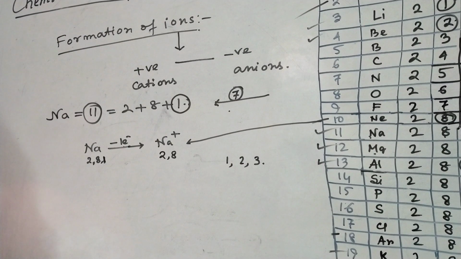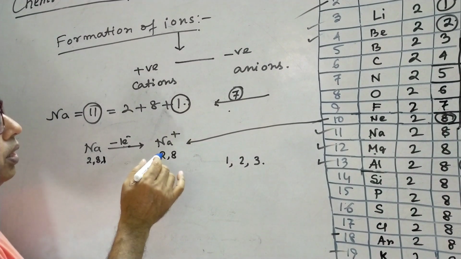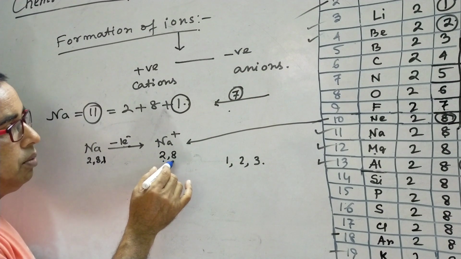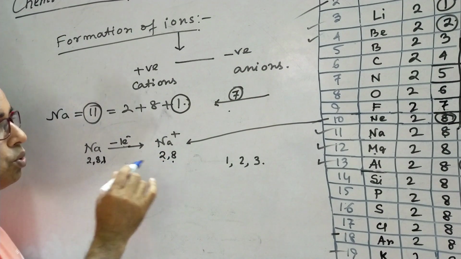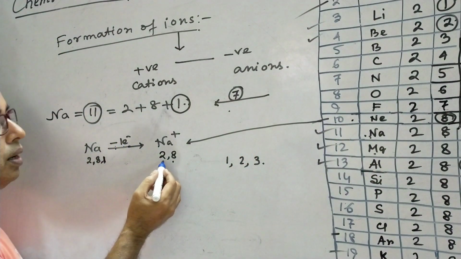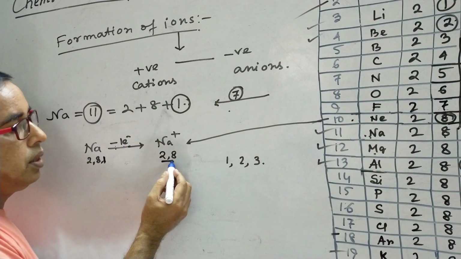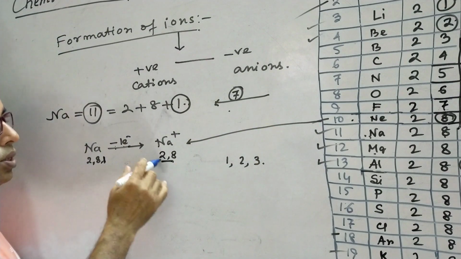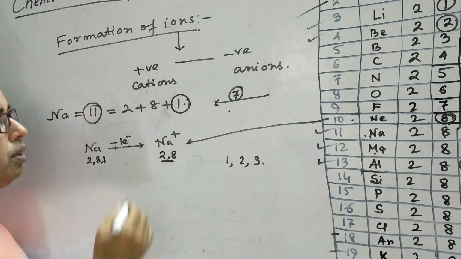Overall, whether it loses or gains, it always tries to have the electronic configuration of the inert element nearer to it. Sodium is nearer to neon, it loses 1 electron and it has the electronic configuration like the neon atom, and consequently it is converted to Na+.